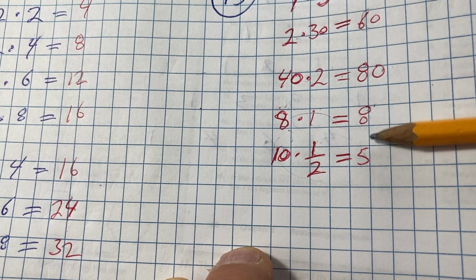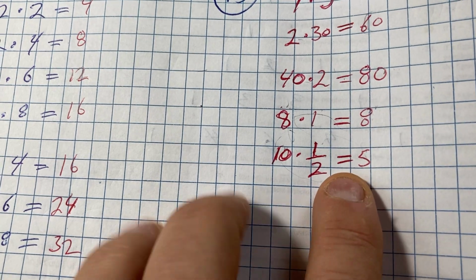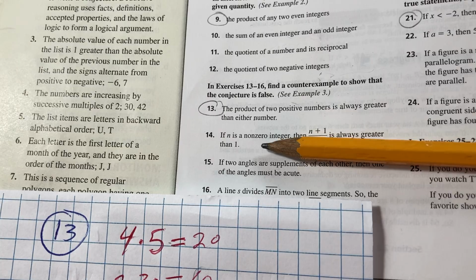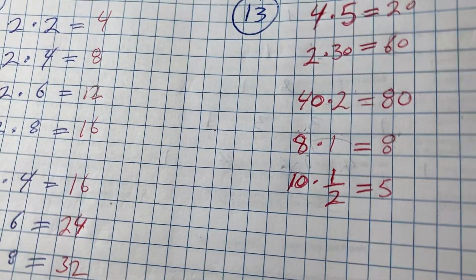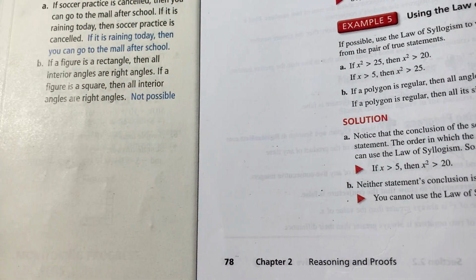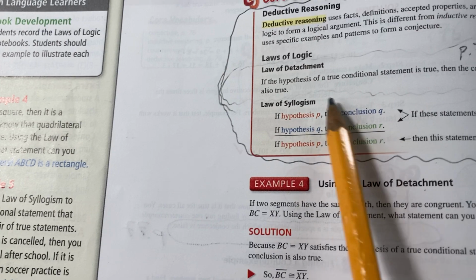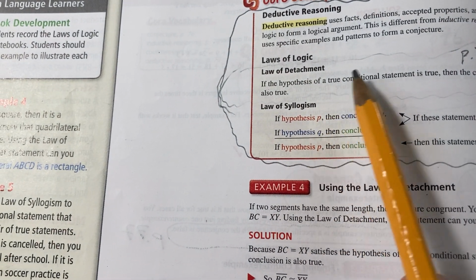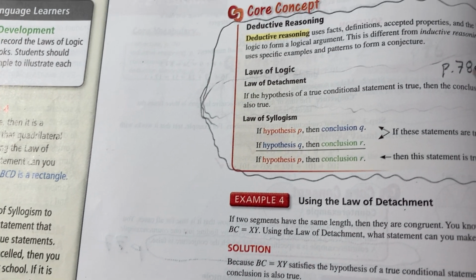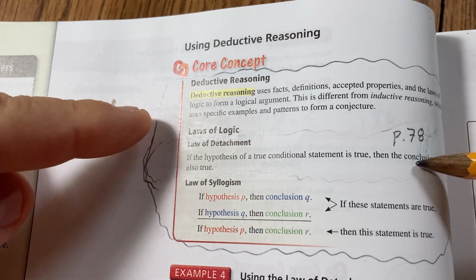So don't use those. Make up your own, but it's going to be really similar to that stuff. You're going to have to find a counterexample for each of these. Next, the law of detachment. Law of detachment is on page 78, so copy this stuff in your notes, page 78 in your notebooks.